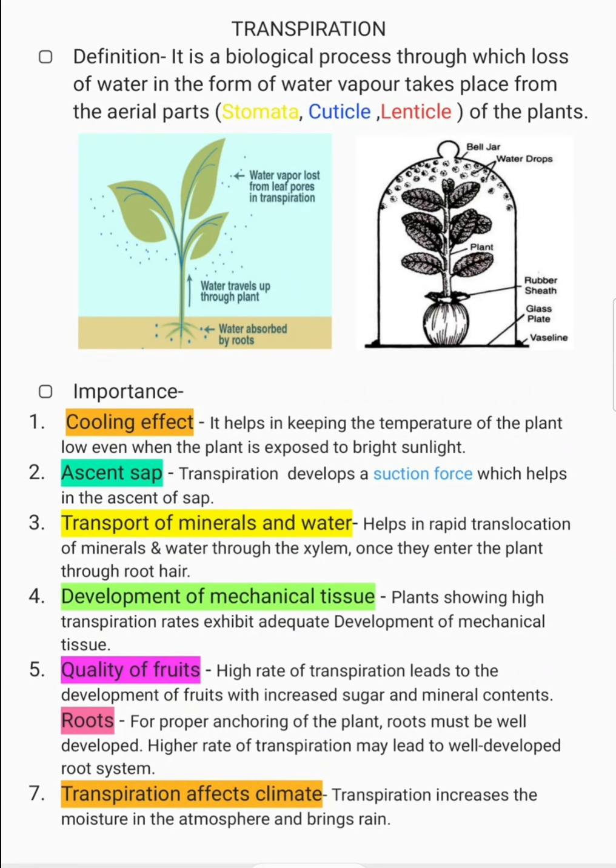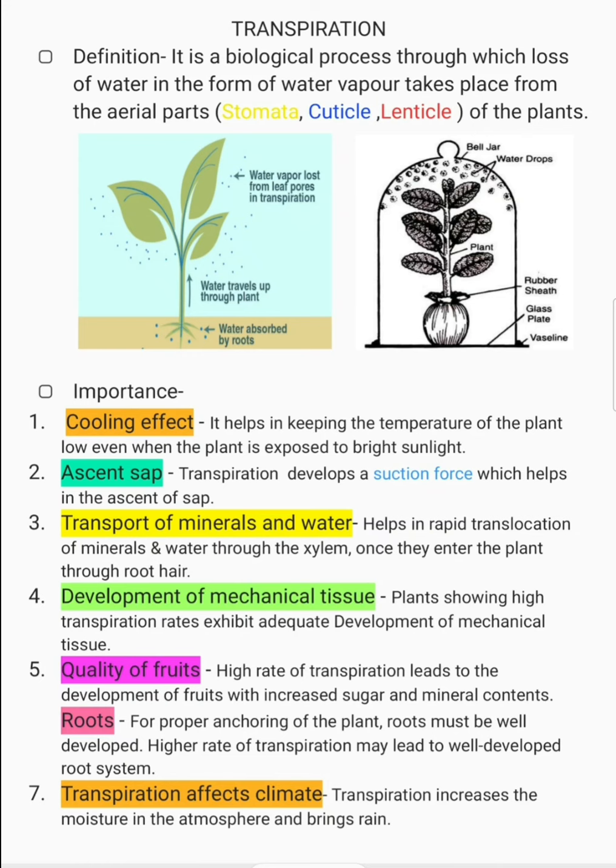Good evening, everyone. Today, I'm going to discuss the chapter on transpiration. Transpiration is quite an important chapter and topic to learn for students of ICSE, ISC, and CBSE boards. In this video, I'll briefly discuss transpiration, its importance, and the various aspects of transpiration. So without wasting any time, let's get started.